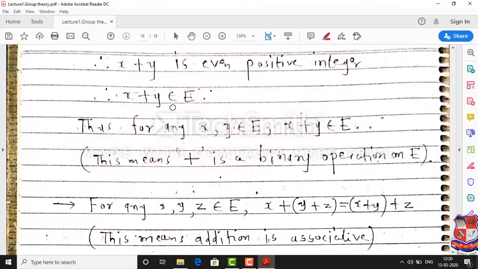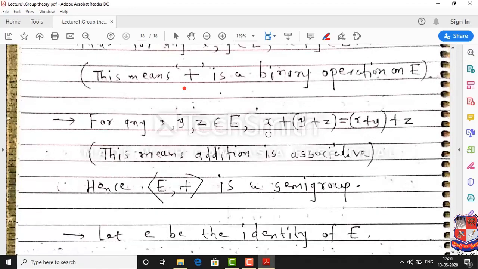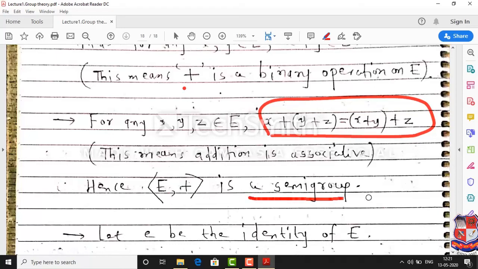Associative property is clear. We know that the addition operation on the set of integers is always associative, and the set of even positive integers is a subset of the set of integers. Okay, so this property is satisfied automatically. So star is associative as well as star is a binary operation. That means E with addition is a semigroup.